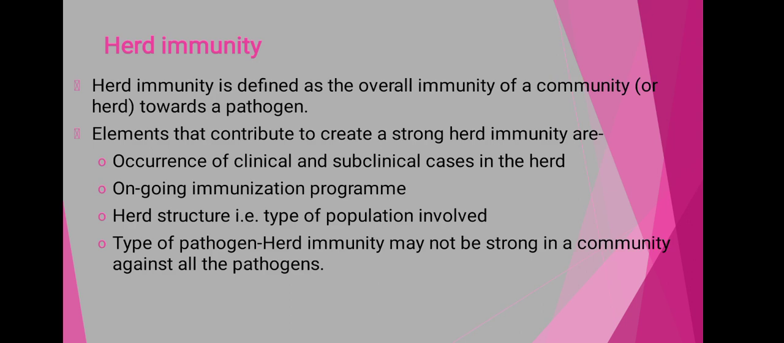Now we are describing another term, that is the herd immunity. Now this herd immunity can be defined as the overall immunity of a community. Means here we are not considering a single individual, but we are considering the individuals within the community, the combined effect on the community. The herd immunity is defined as the overall immunity, it is the immunity of all the community